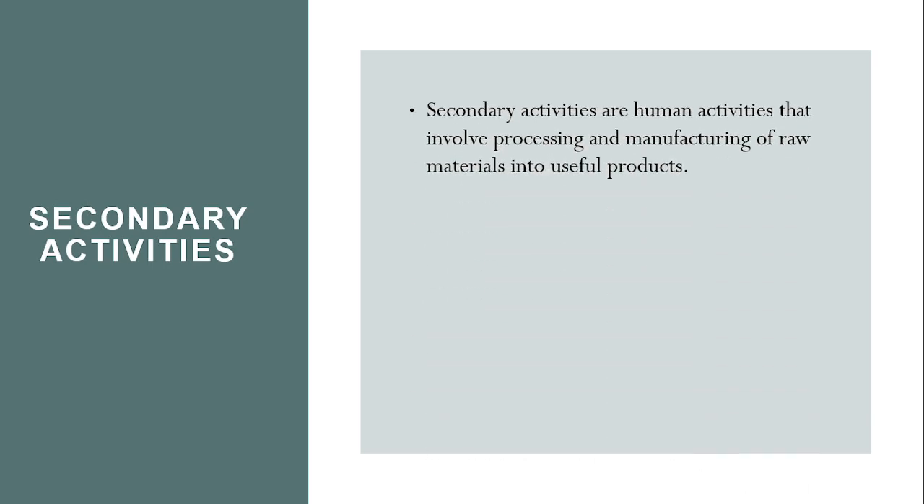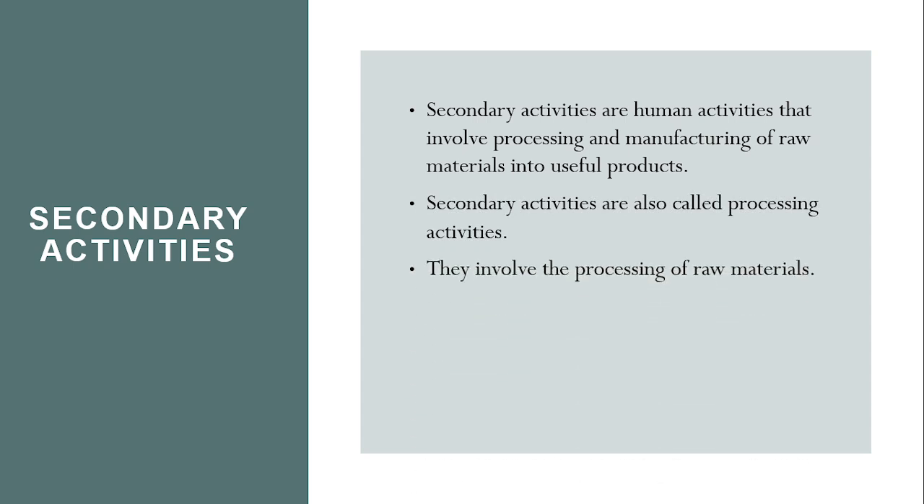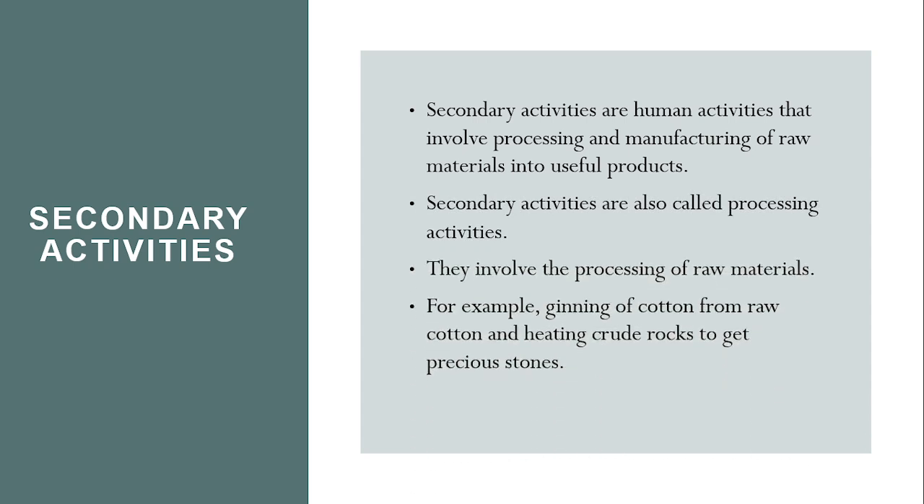Now let's move on to the secondary activities. The secondary activities are the human activities that involve processing and manufacturing of raw materials into useful products. They are those activities that put into use the raw materials that were prepared from the primary activities. The secondary activities are also called the processing activities. They involve the processing of raw materials. For example, the grinding of cotton from the raw cotton and the heating of crude logs to get the precious stones. All those are secondary activities.